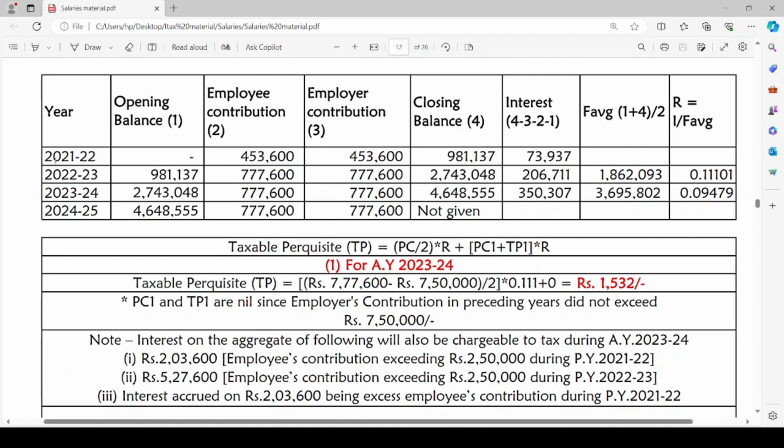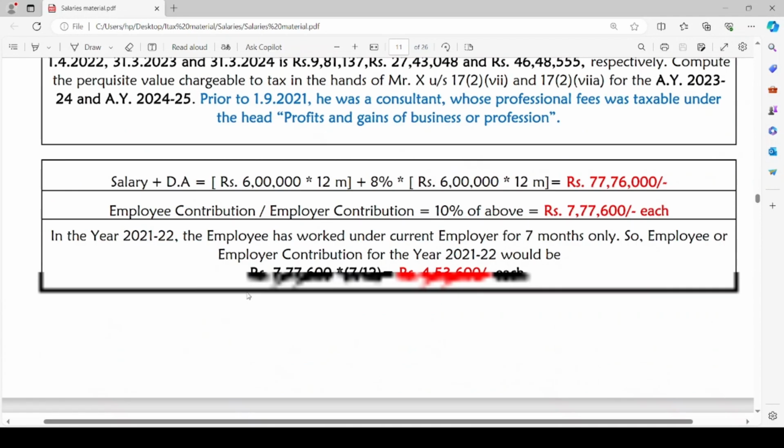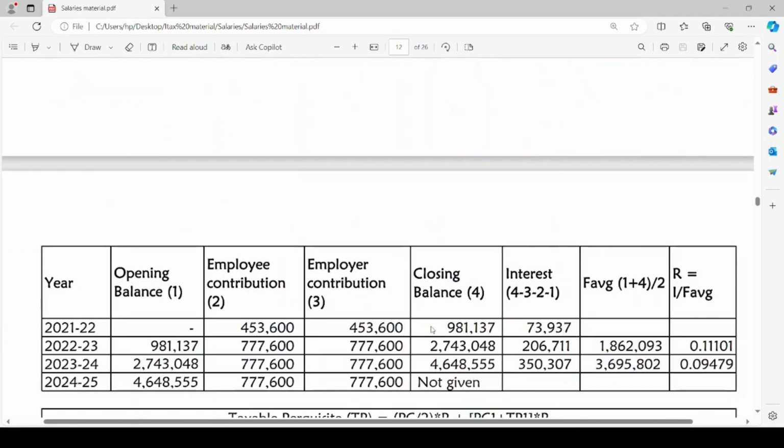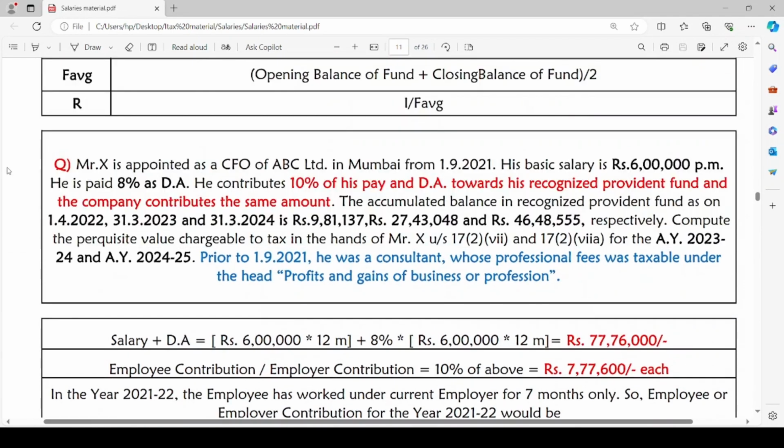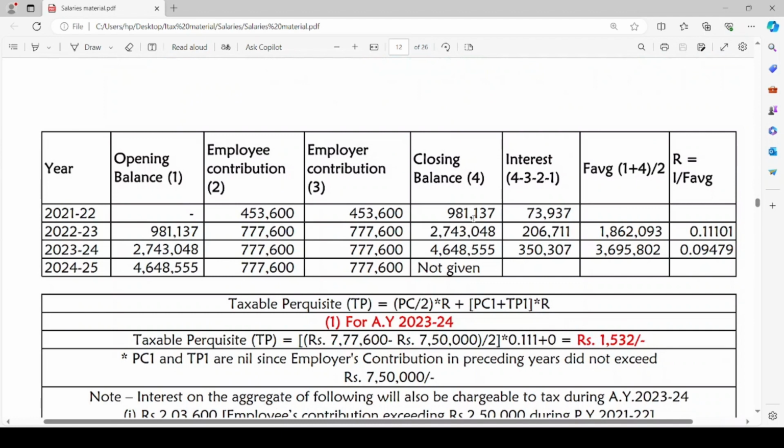I have clearly made a table. In the year 2021-22, employee contribution is 4,53,600. Employer contribution is also the same, 4,53,600. Here, from the question, it is clear that the closing balance, that is the balance as on 1st April 2022, is 9,81,137.